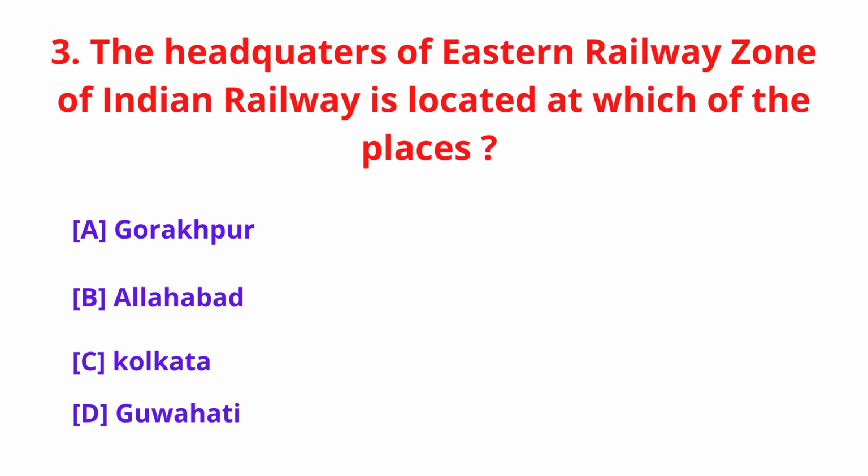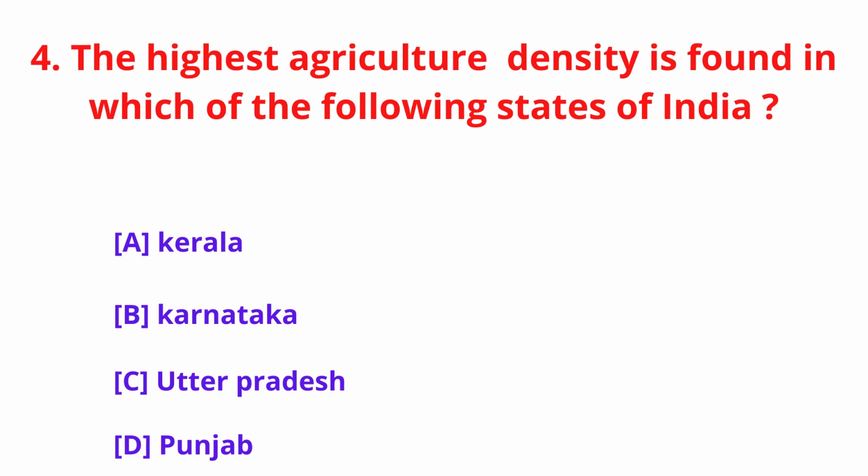A. Gorakhpur, B. Allahabad, C. Kolkata, D. Guwahati. Answer C. Kolkata. The highest agriculture density is found in which of the following states of India? A. Kerala, B. Karnataka, C. Uttar Pradesh, D. Punjab. Answer A. Kerala.